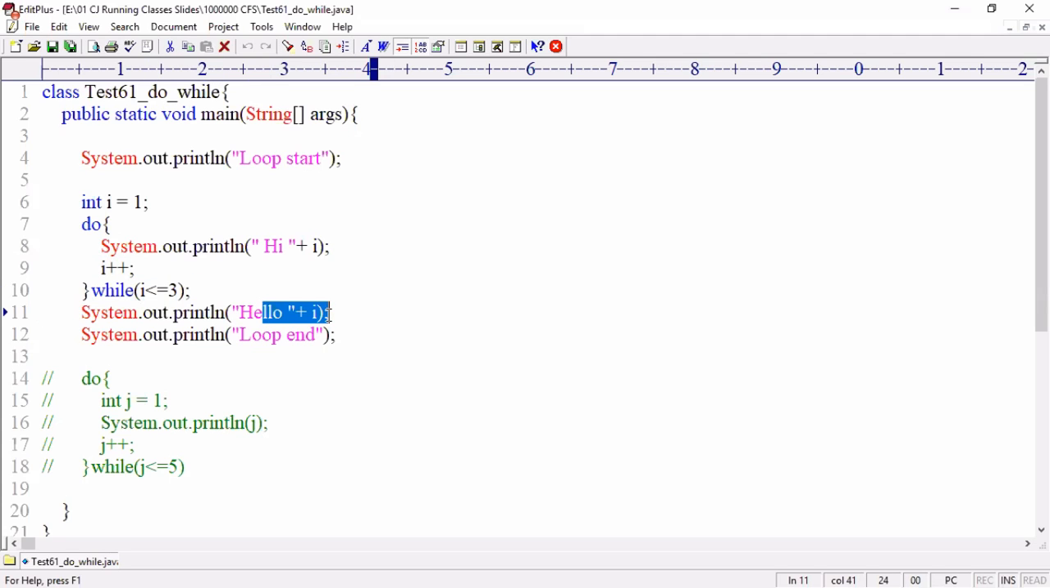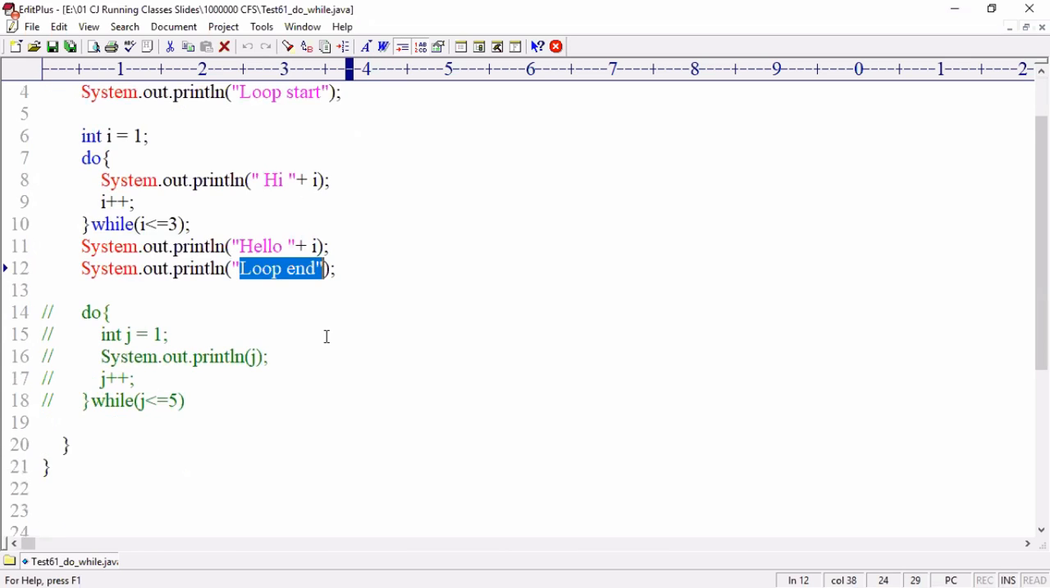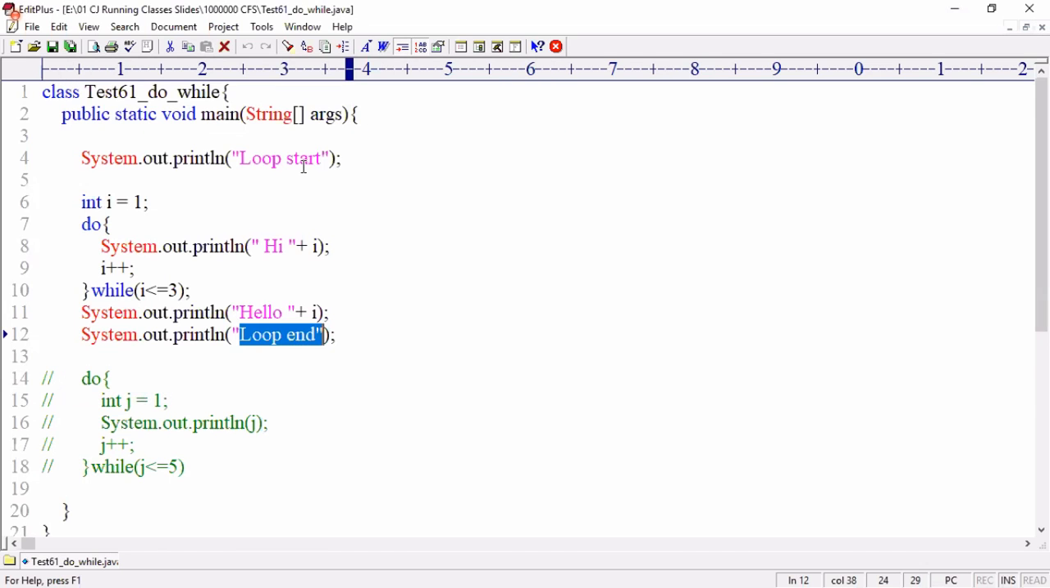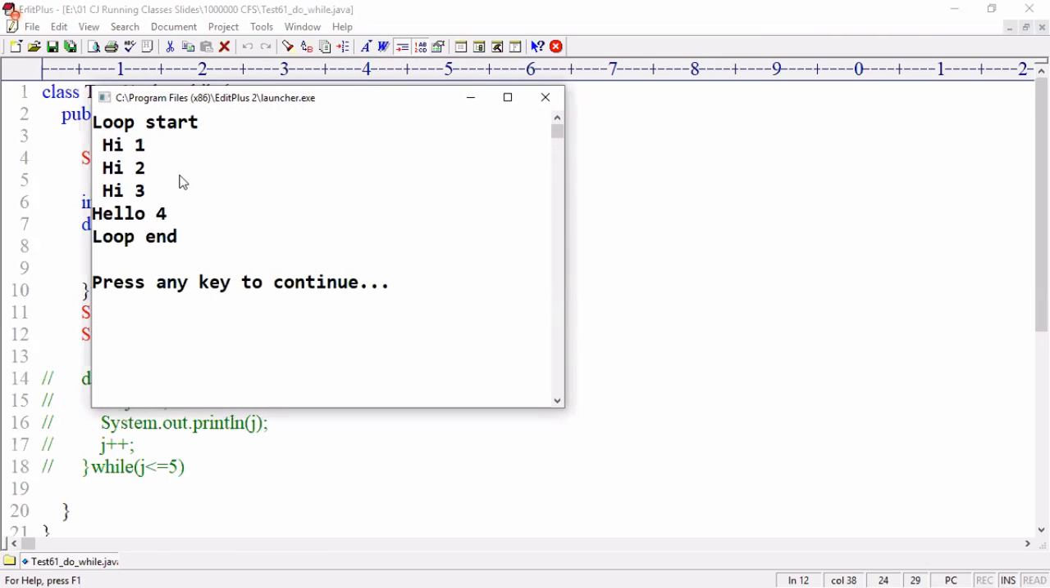Hello, what is the i value that will come here? 4, loop ends. Okay, semicolon, compiled successfully and executed successfully. Loop started, hi 1, 2, 3, hello 4.